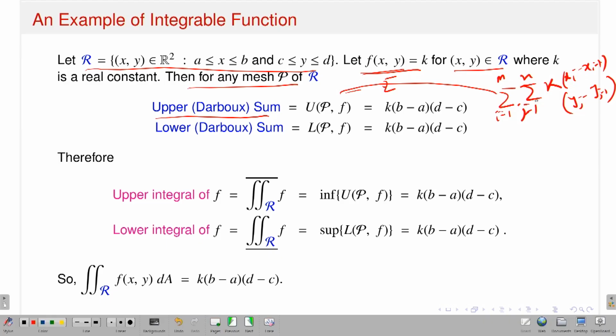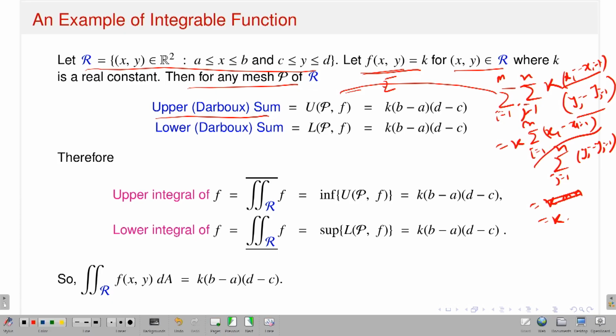This is a double sum, k will come out, and the two indices separate. So we get the sum over i from 1 up to m of (xi minus xi−1), times the sum over j from 1 up to n of (yj minus yj−1), times k. Now this is a partition of your interval [a,b], and you take the length of each subinterval xi−1 to xi.